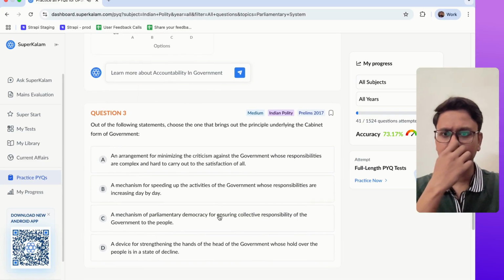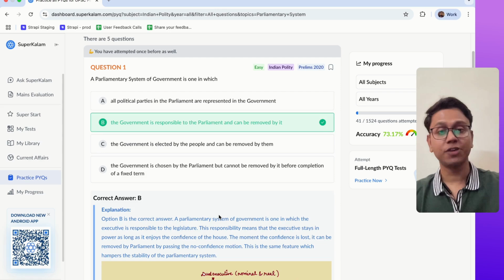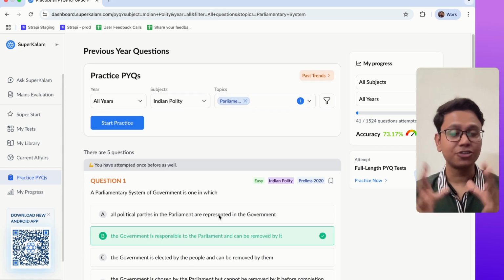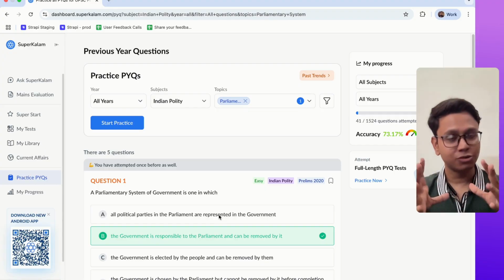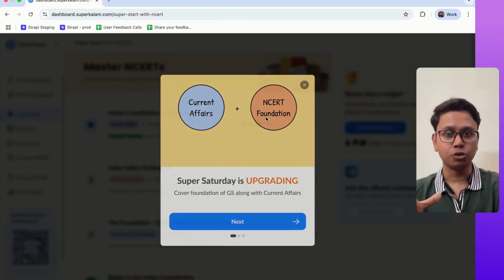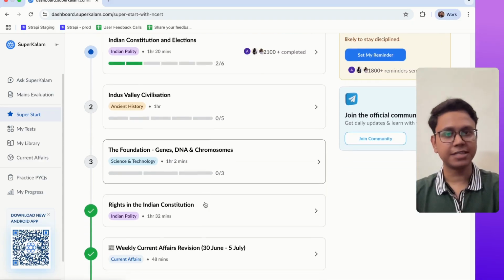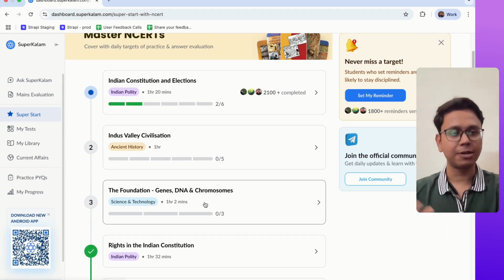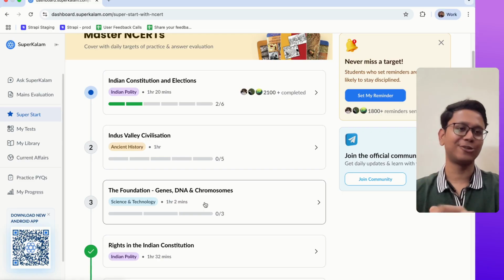In the same way, there are more questions which you can do, and you can just practice your understanding from this particular class. I'll also share a lot of MCQs with you. You just come to the SuperStart section and do MCQs. You can also attend previous classes, my classes and classes of other teachers, and that will be the way in which you will be able to apply your knowledge and understanding.